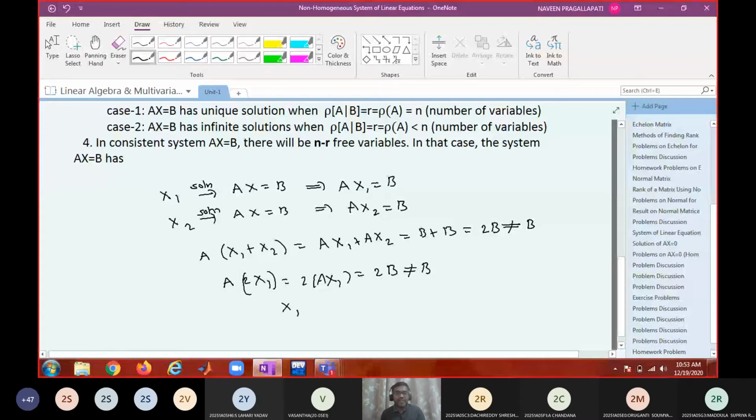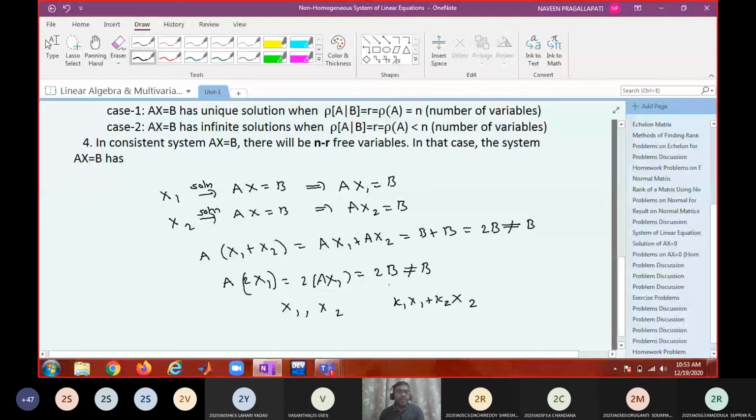That means if x1, x2 are two solutions, their linear combination k1 x1 plus k2 x2 may not be a solution to the non-homogeneous system.